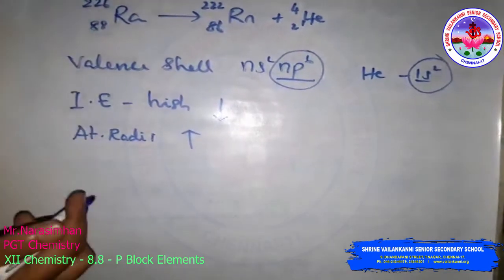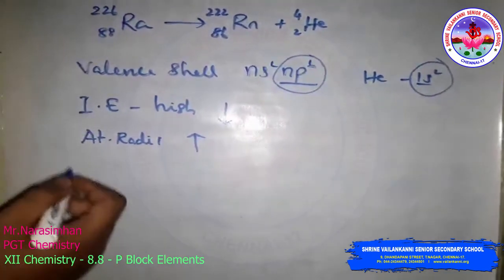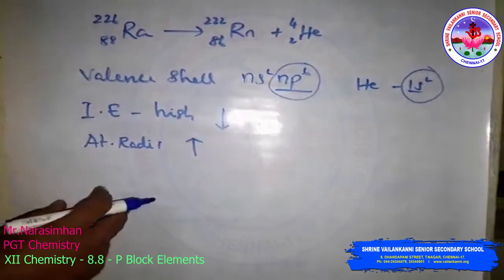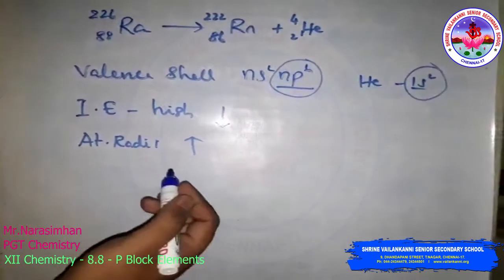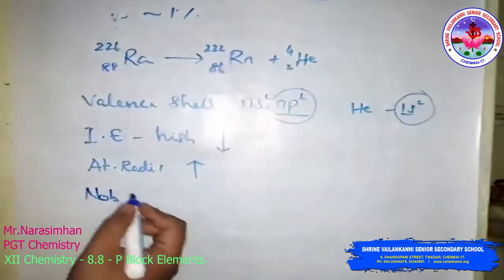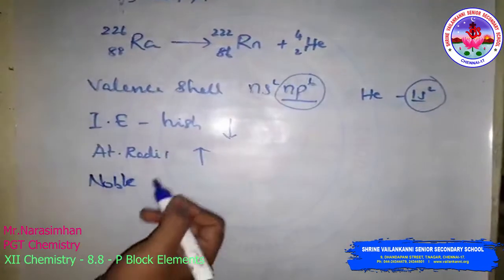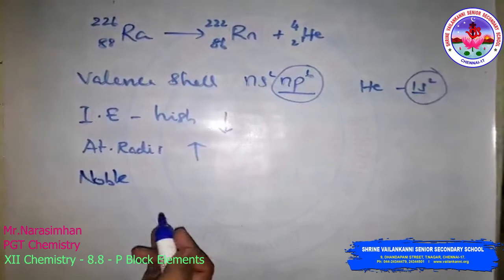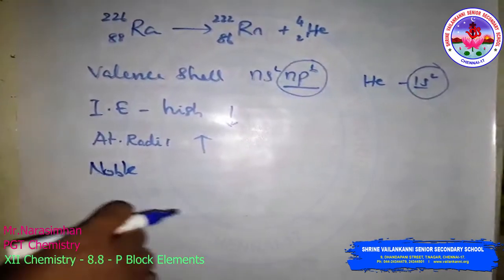Then the physical properties. The group 18 elements, the noble gases, are monoatomic, colorless, odorless and tasteless substances.